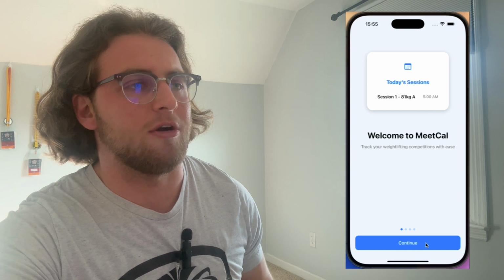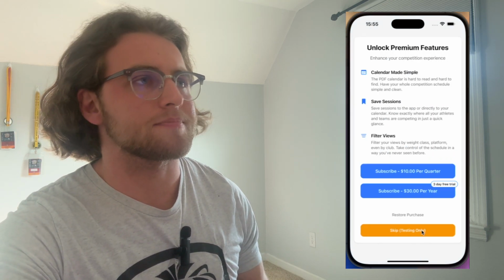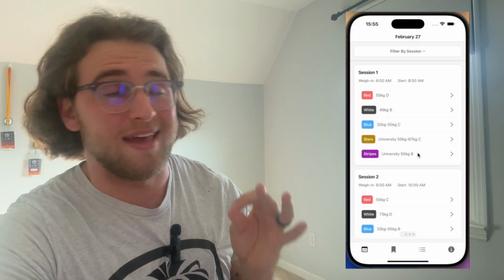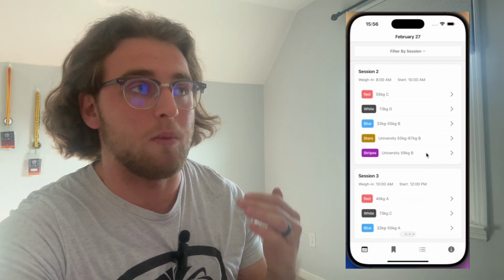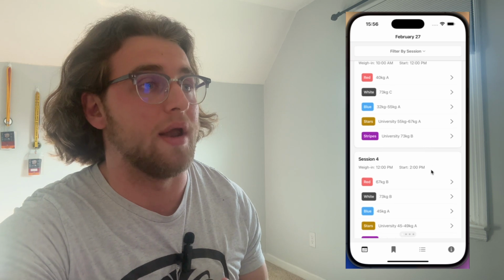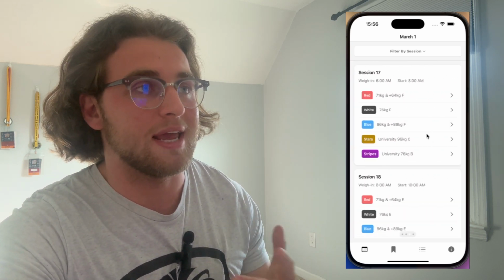So MeetCal, you're popped right open to this screen here. You have your little onboarding flow. We're just going to scoot right past all of that. And then boom, here's what we see. This is the actual competition schedule. So we have every single platform, red, white, blue, star, stripes, because this is AO1, across every single day. And we can click into each of these.